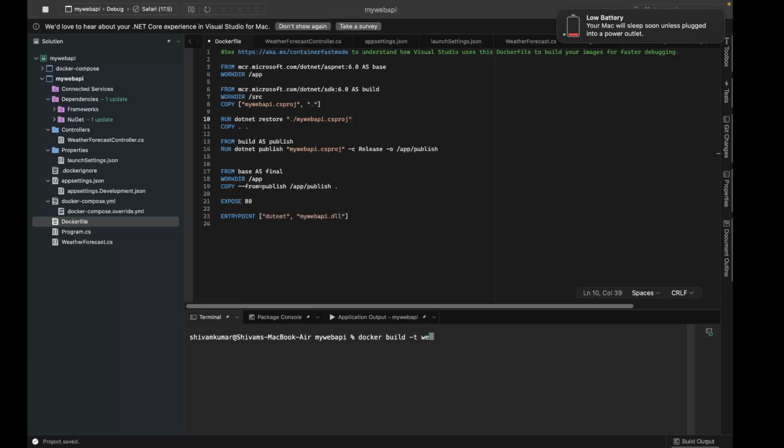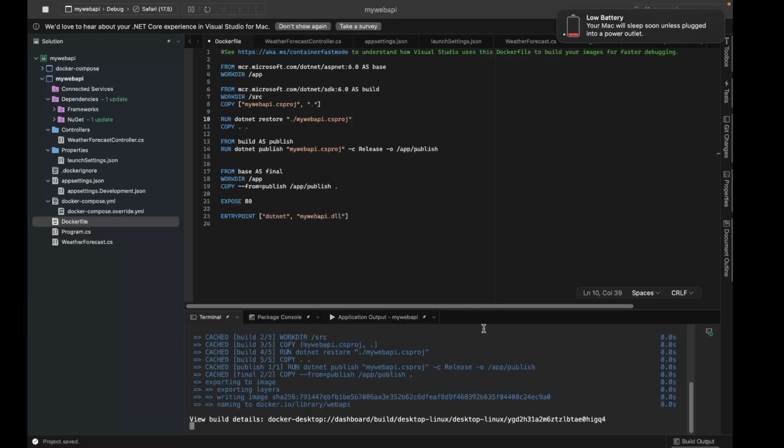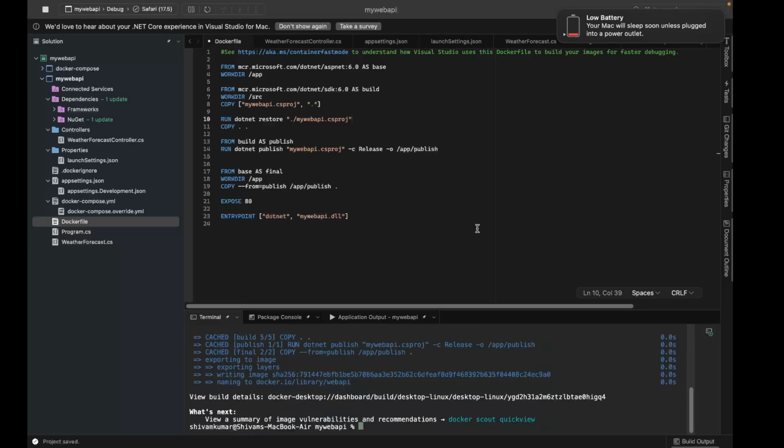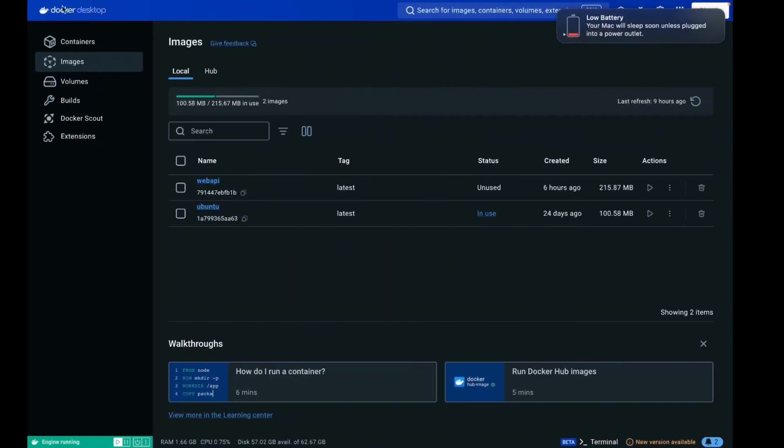I'll give web API, then dot. Now it will build your image, right? If you go to your Docker Desktop, in the GUI you can see you have one image with the name web API that you have currently given. Okay, so now it is on my Docker Desktop. You can see that in your GUI.